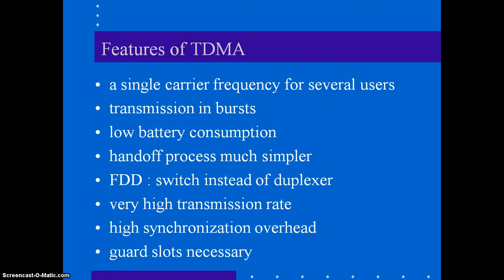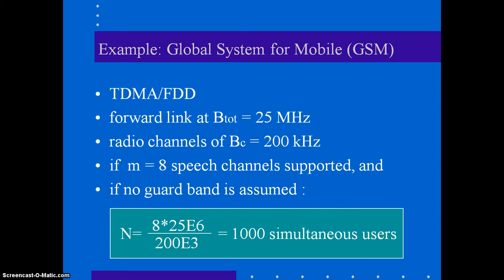These are the features of TDMA. There is a single carrier frequency for several users. The transmission will be in bursts. The handoff process will be much simpler. The transmission rate will be very high. The synchronization overhead will also be high. Guard slots are necessary to avoid interference.